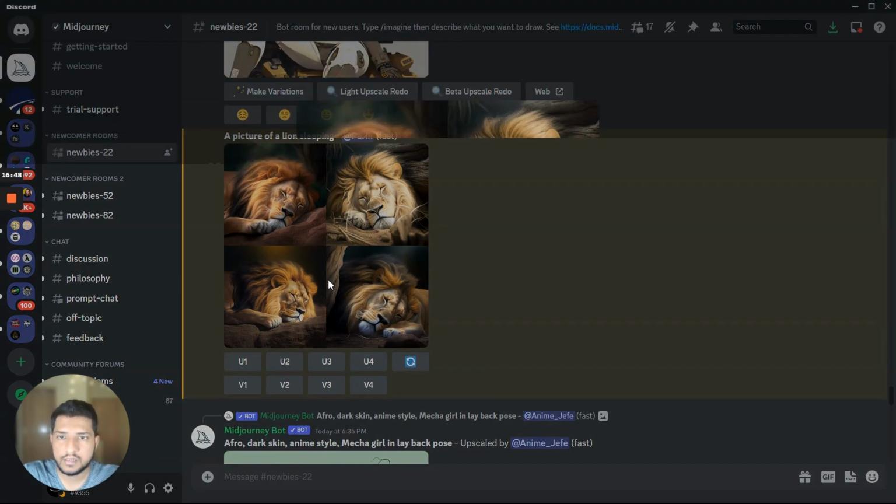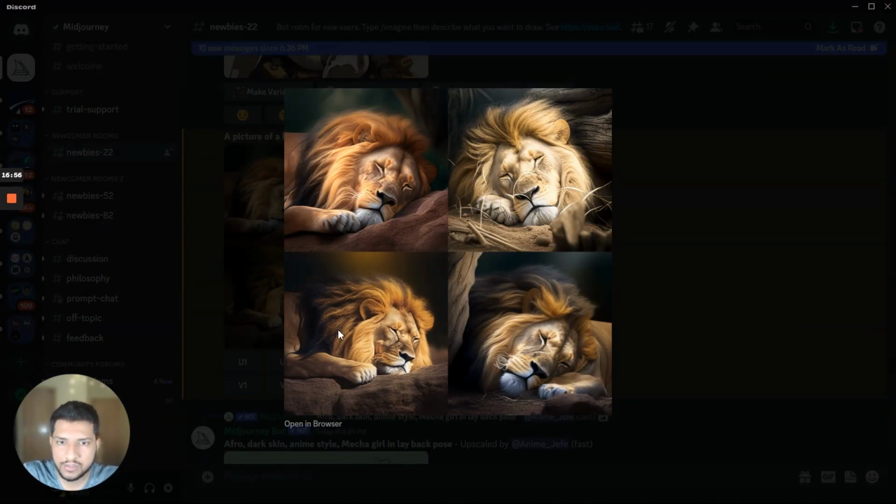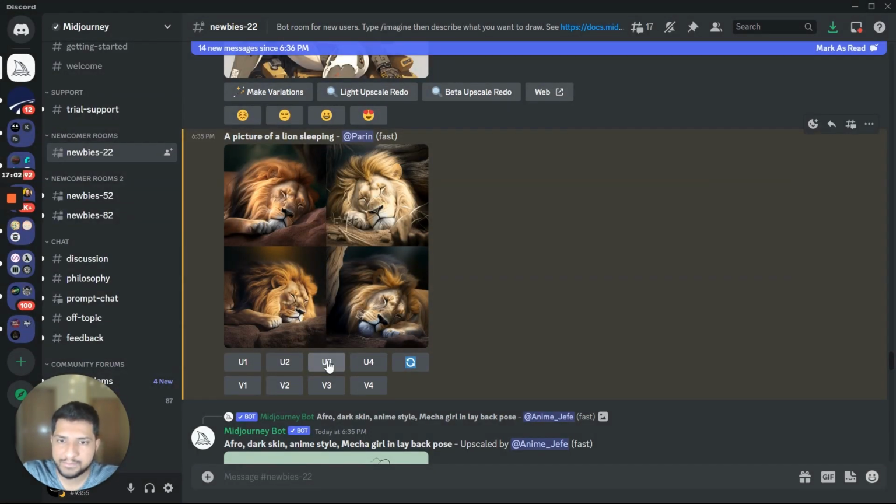Okay, so it has generated these 4 images again, and actually I like the third one, so let's use this third image and we'll upscale it. So that will generate the full resolution image, and now we'll follow the same process for all the 10 slides or all the 10 chapters of the story, and then once we have all the images ready, I'll show you how we can create a storybook using Canva.